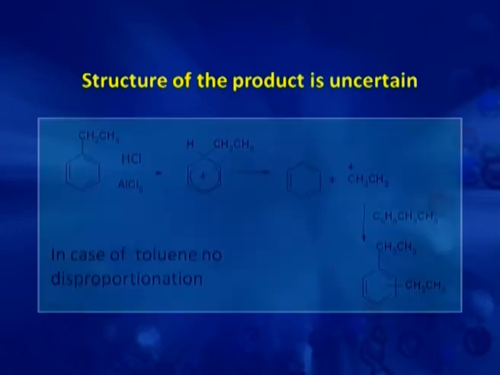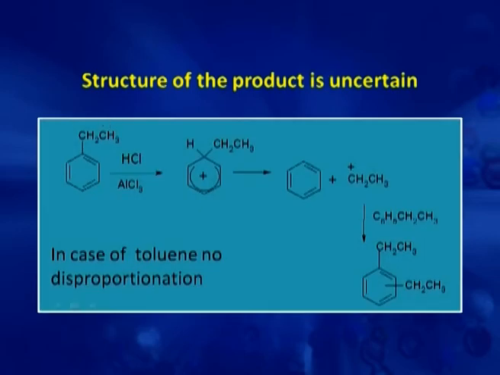Now, the next drawback is that the structure of the product is uncertain, because this reaction is accompanied by disproportionation also. For example, ethyl benzene, once it gets formed, HCl is a byproduct of the reaction. So, it furnishes a proton. Again there is an attack of this proton on the benzene ring as an electrophile, there is formation of an intermediate carbocation, and there is removal of an ethyl cation.